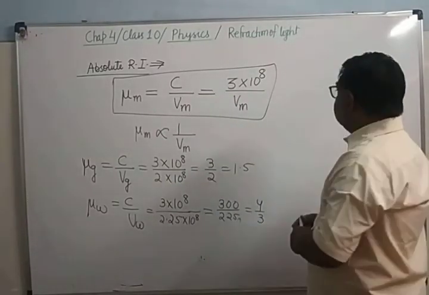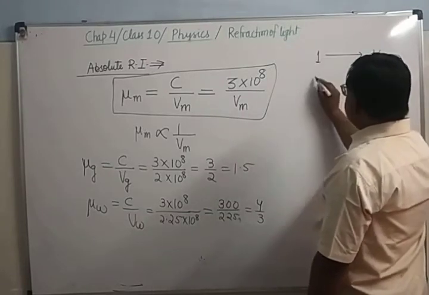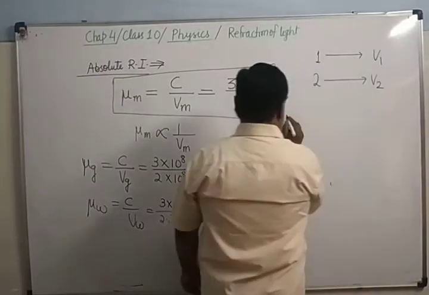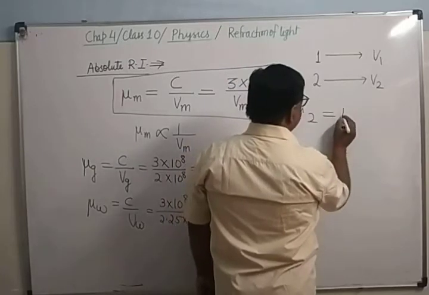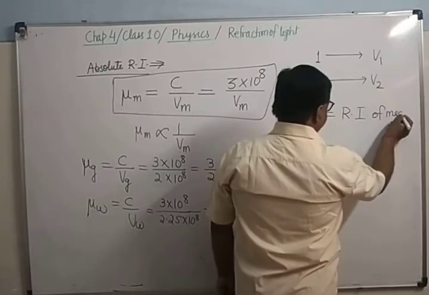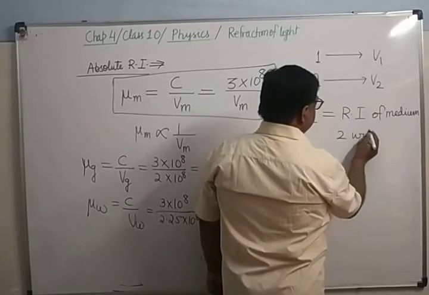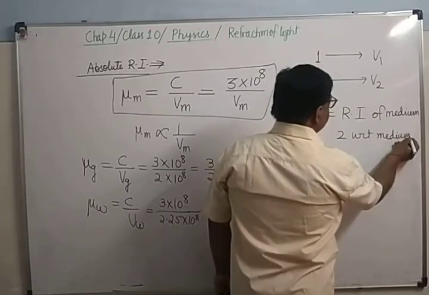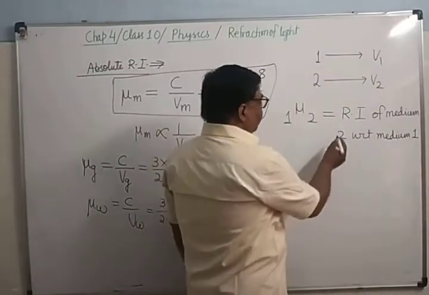So suppose one medium has velocity of light v1, and the second medium has velocity of light v2, and you write 1 mu 2. 1 mu 2 means refractive index of medium 2 with respect to medium 1. How will you write it?